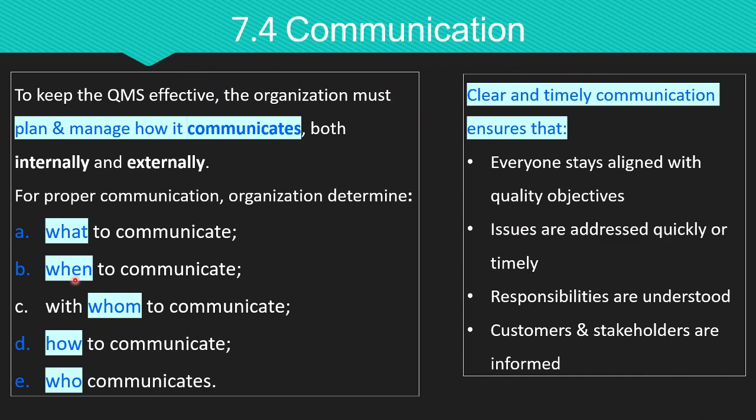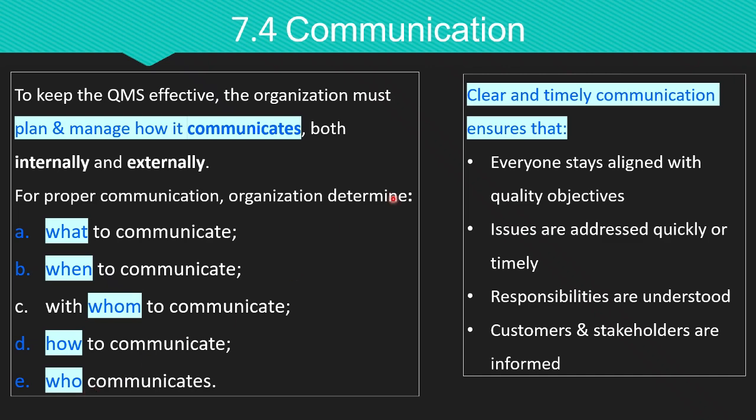The third is with whom to communicate, that is the audience to communicate. They might be internal stakeholders such as employees, departments, and top management, or external interested parties, for example, customers, suppliers, regulators, contractors, etc. And the fourth is how to communicate, that is method of communication channel. For example, emails, meetings, reports, memos, dashboards can be some of the methods of communication channel. And the fifth is who communicates, the responsible person or function to communicate the message to internal and external stakeholders.